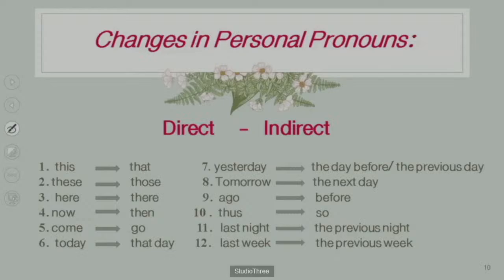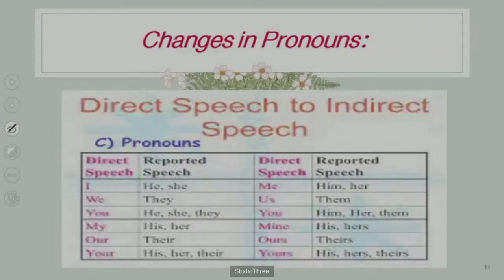Tomorrow into the next day. Ago into before, thus into so. Last night into the previous night. Last week into the previous week. Here we can see the change in pronouns. If in the direct speech it is I, we can change it into he or she. We into they.